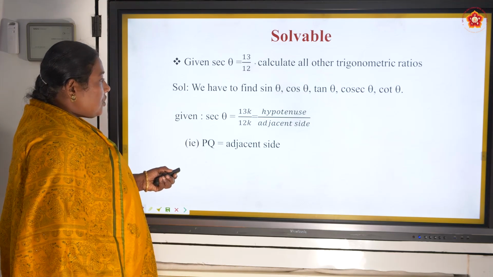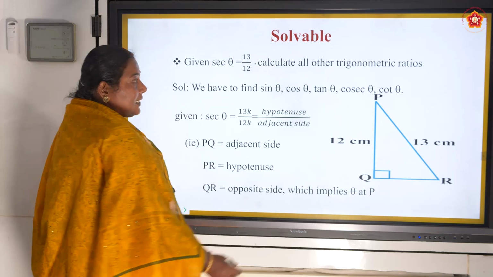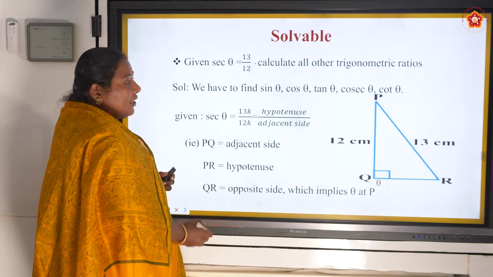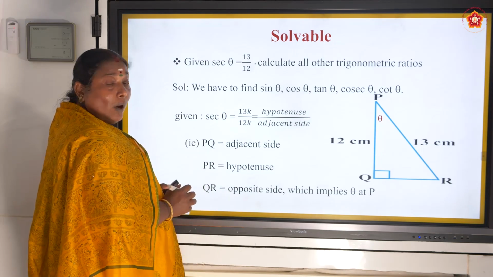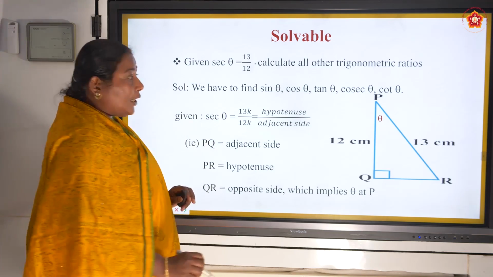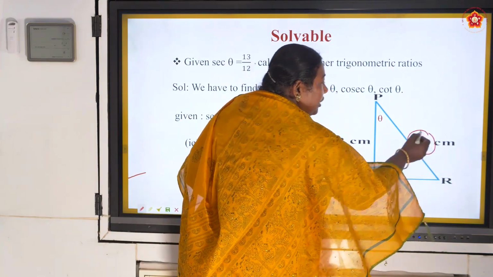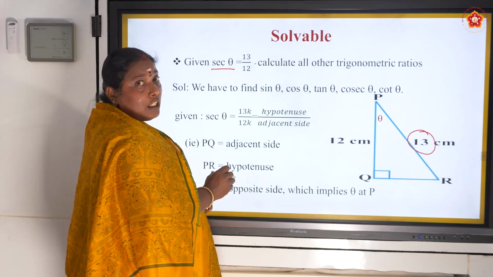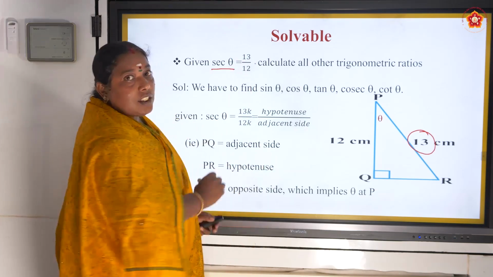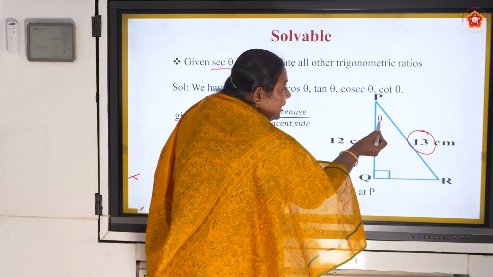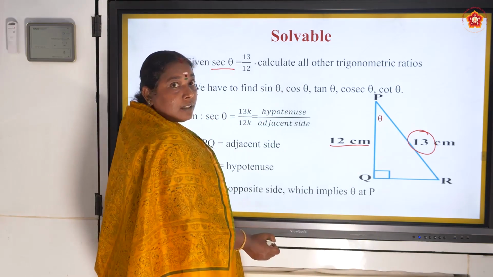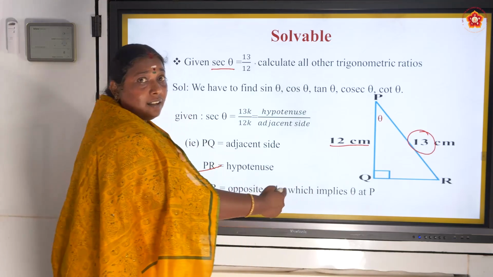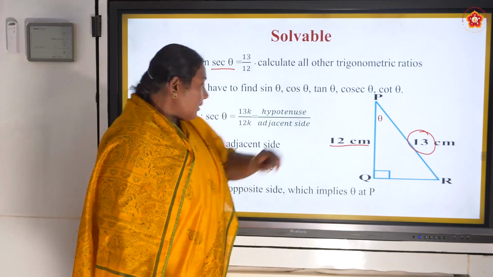Let us have a triangle PQR. In that, secant theta, so where are we going to keep the theta? Here. Why am I keeping the theta there? Because I know that 13 is the hypotenuse and they are relating with the secant. Secant is equal to hypotenuse by adjacent. Who is adjacent to theta? 12. Right? If I keep the theta here, this is my adjacent. So that is why I have kept the theta there.